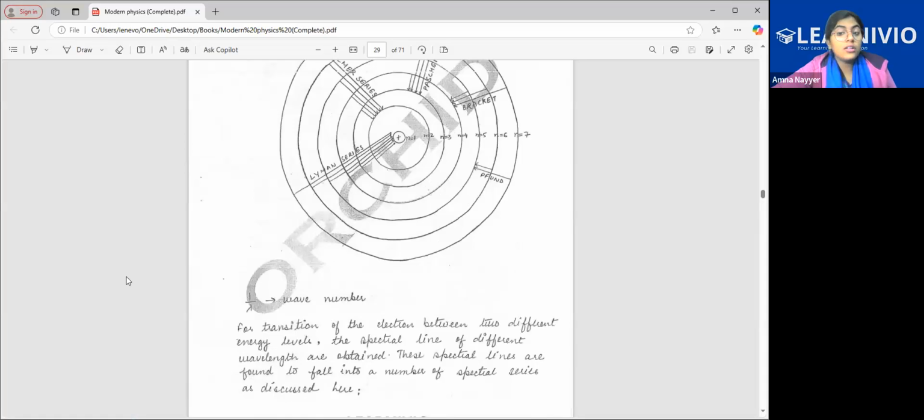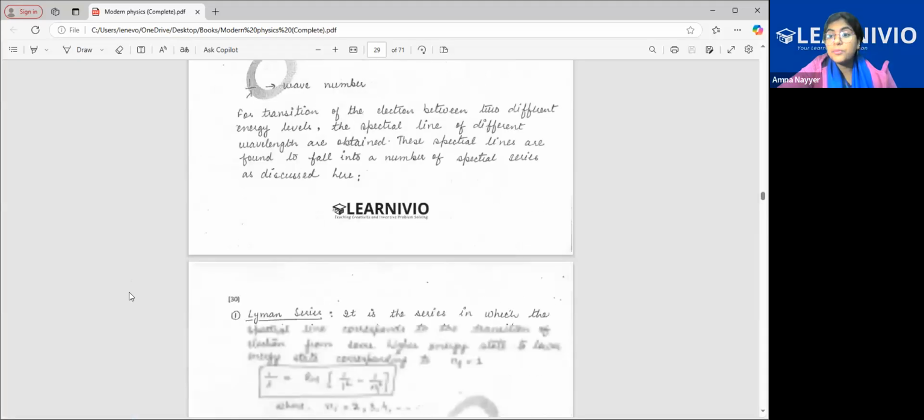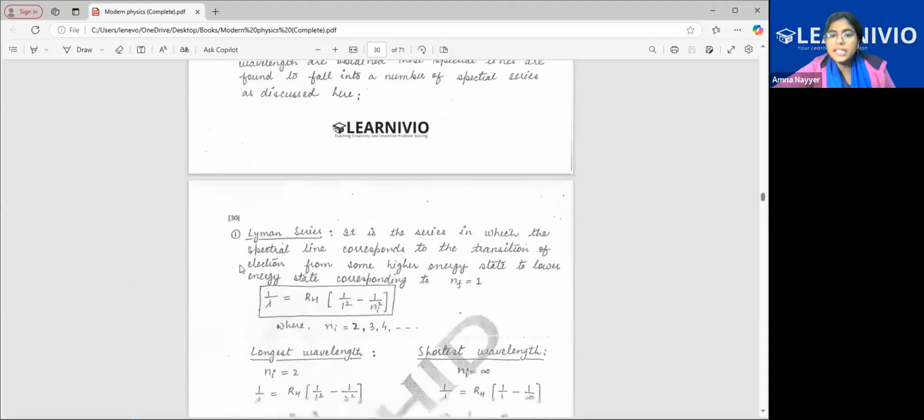1 by lambda is also called the wave number. So if wave number is asked, then just calculate 1 by lambda, the formula as it is. If wavelength is asked, then you have to reciprocate it because it is there in the denominator. Now let us see each of the series clearly and properly.